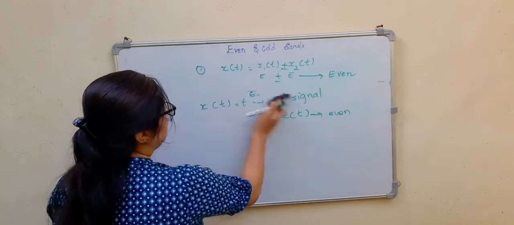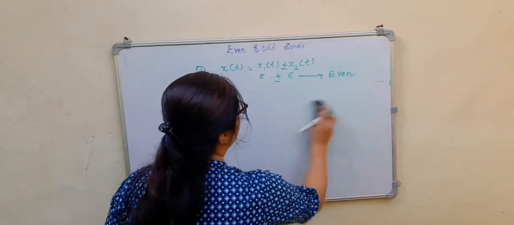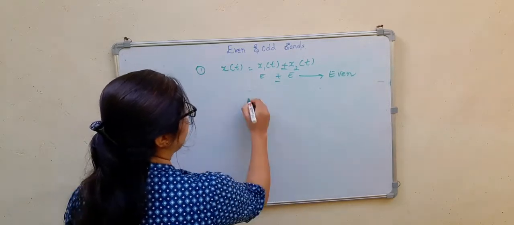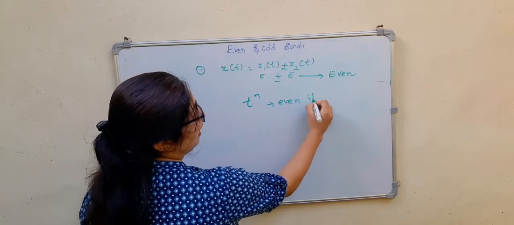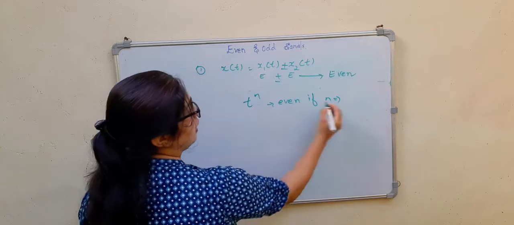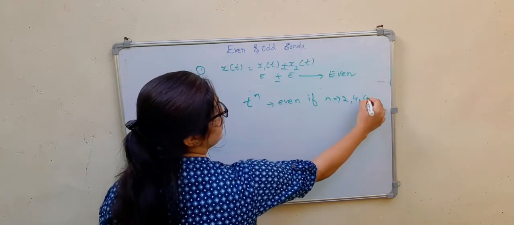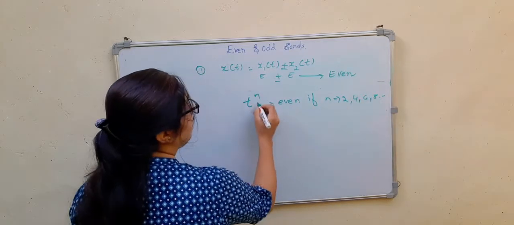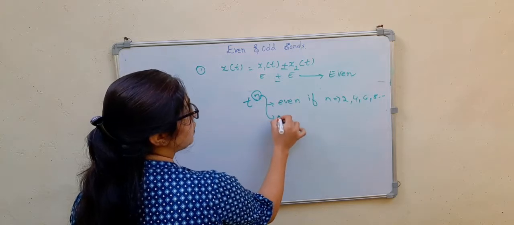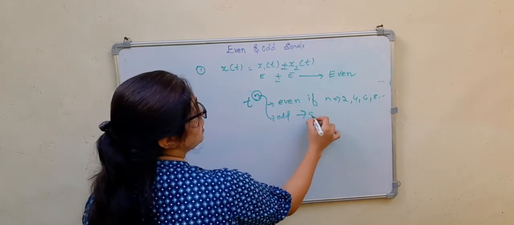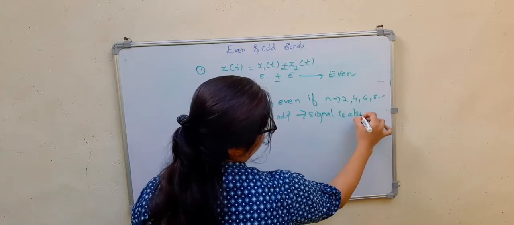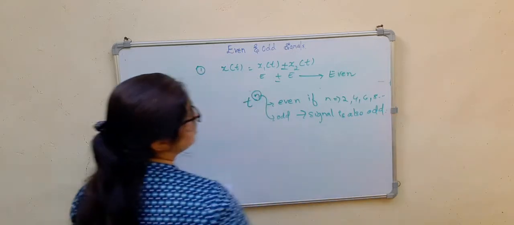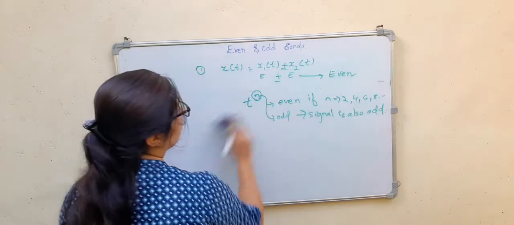So any power t to the power of n is even if n is even, like 2, 4, 6, 8 and so on. But if the power is odd, then the signal is also odd.